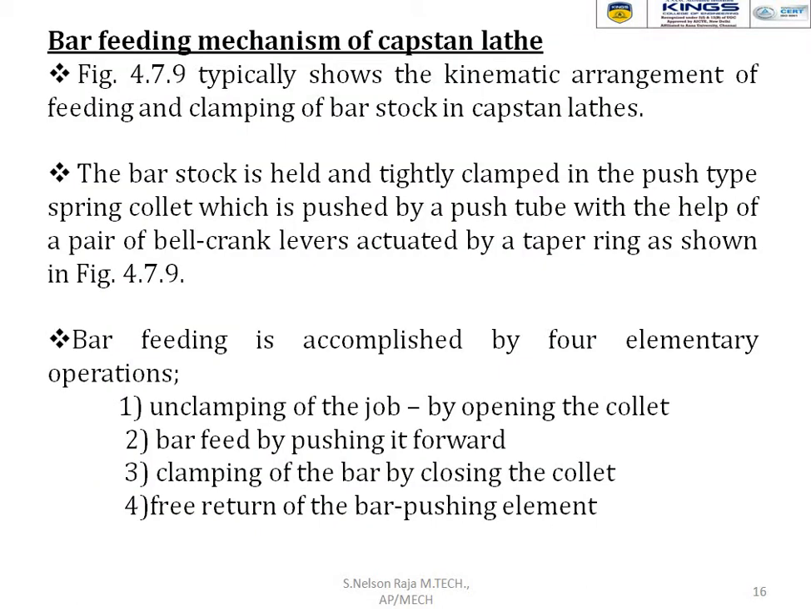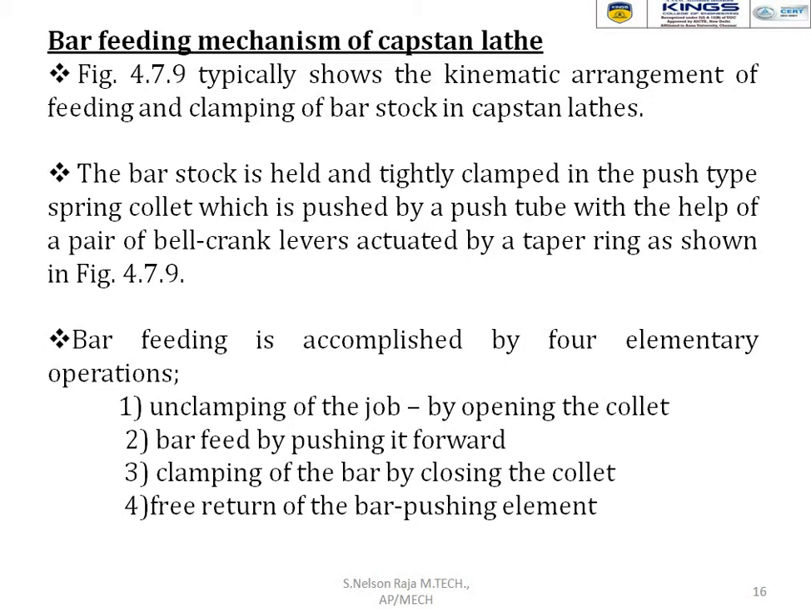Bar feeding mechanism of a capstan lathe. The bar stock is held and tightly clamped in the push type spring collet, which is pushed by the push tube with the help of a pair of bell crank levers, actually by a taper ring shown in the previous figure. Bar feeding is accomplished by four elementary operations.